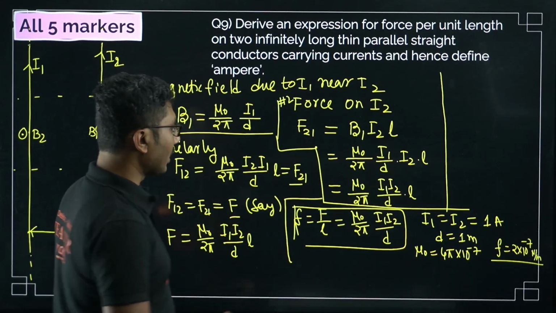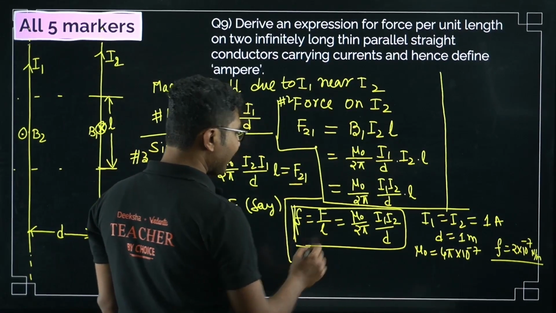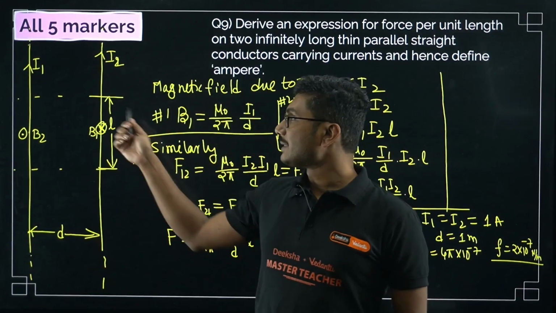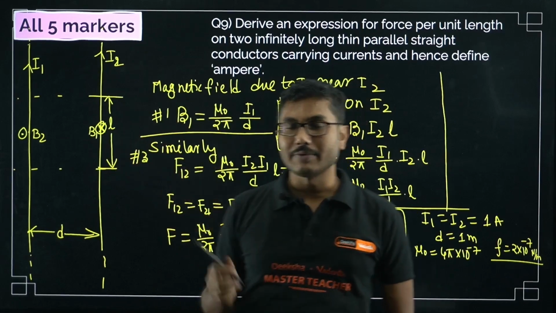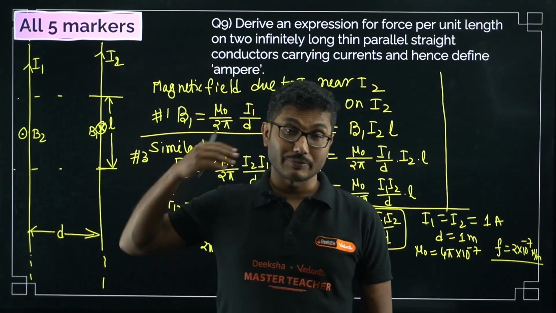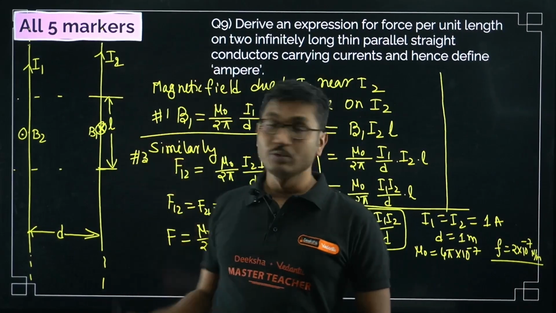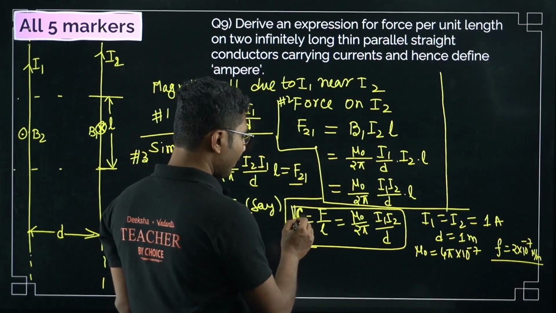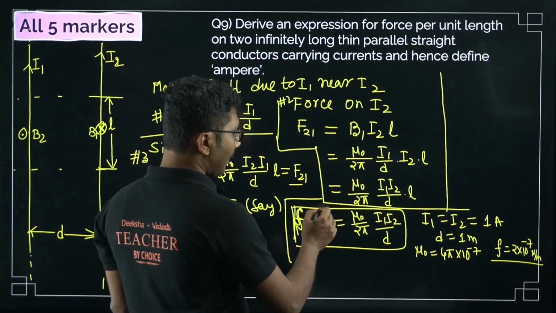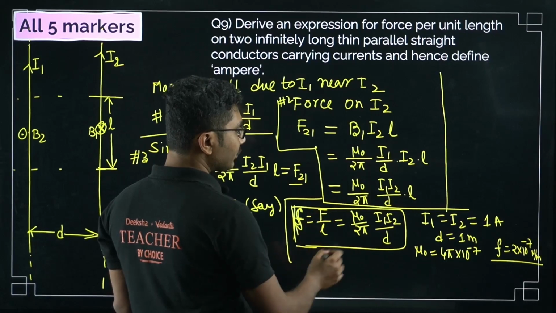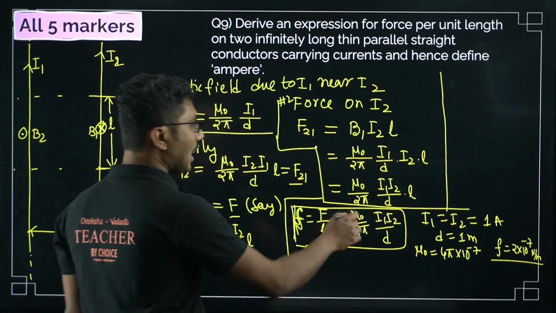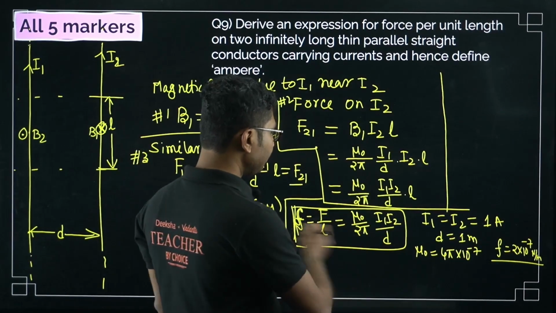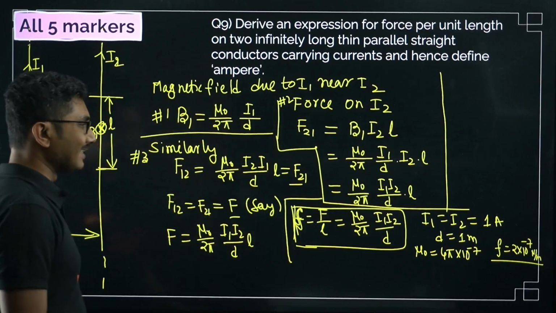Now this is not over. You have to find the force per unit length, because this L was imagined by us. It was not given. The length of the wires was infinite, so L we assumed. So we have to find force per unit length, that is small f. So small f is basically capital F divided by L. So that is mu naught by 2 pi I1 I2 by D. So this is the force per unit length, right?